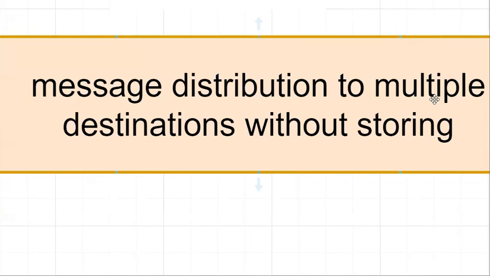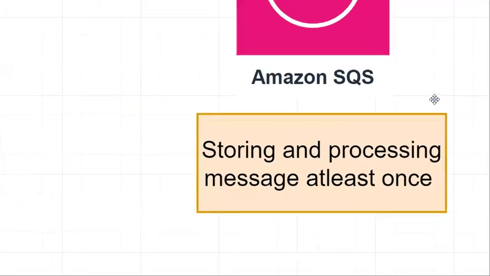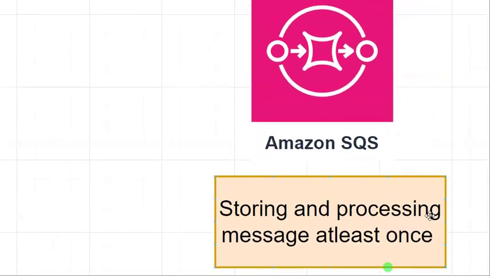Whoever has already seen the SQS service knows that we can store the data by using SQS and process the message at least once. SQS focuses on storing the data and processing the data at least once. But for message distribution to multiple consumers without focusing on storing the message, is SQS preferred? The answer is no. We cannot prefer SQS for distributing to multiple consumers.